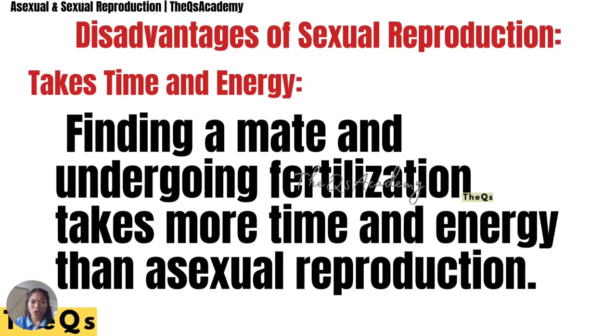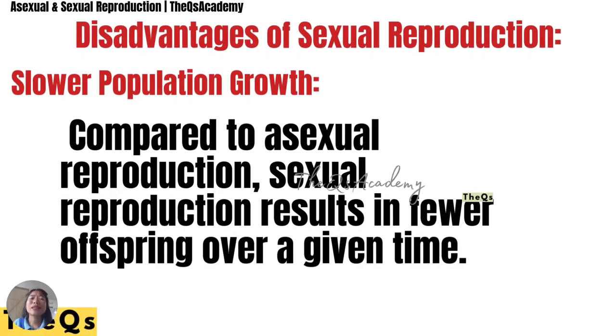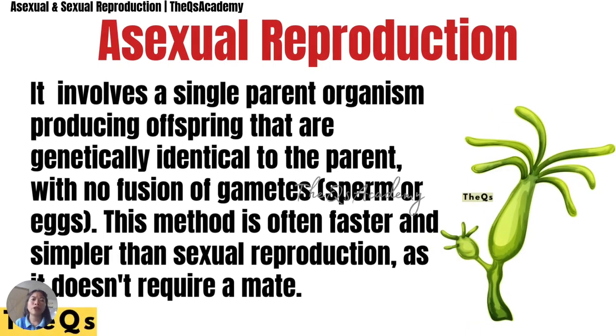And we also have disadvantages. Of course, it takes time and energy. Finding a mate and undergoing fertilization takes more time and energy than asexual reproduction, and there is slower population growth compared to asexual reproduction. So that's about sexual reproduction. It's very nice that God gives us this gift to reproduce. Praise the Lord. So we will talk now about asexual reproduction.